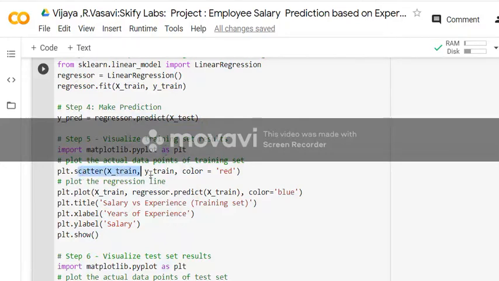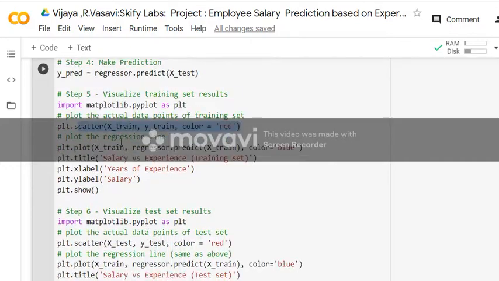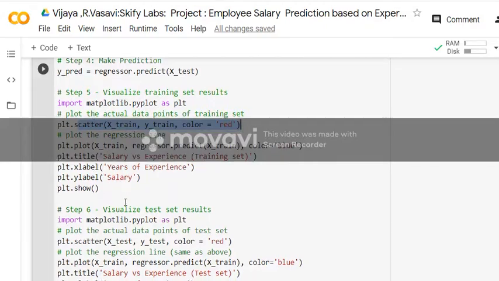Then we have done the scattering. We have used a scatter plot for the training and the testing part. We have done the scatter plot graph for the training as well as for the testing purpose. For the training, we have used the labels experience and salary.